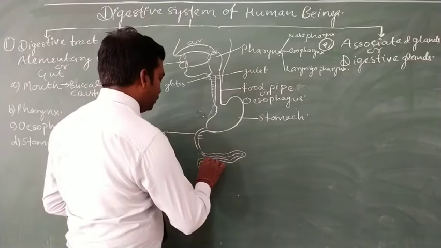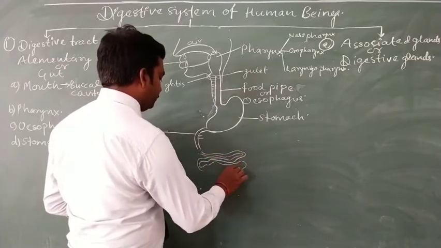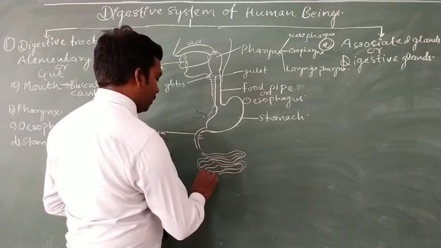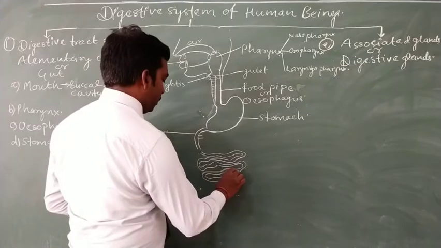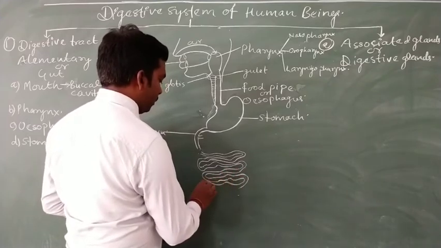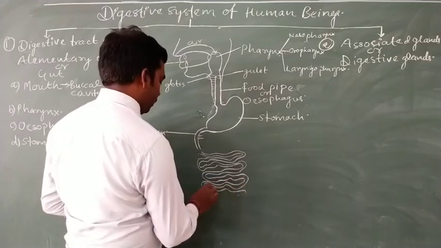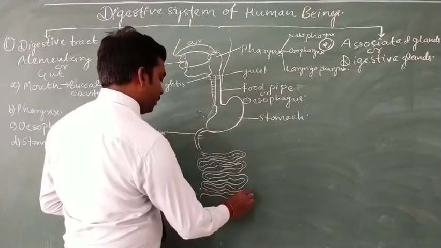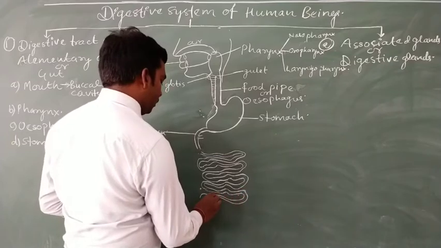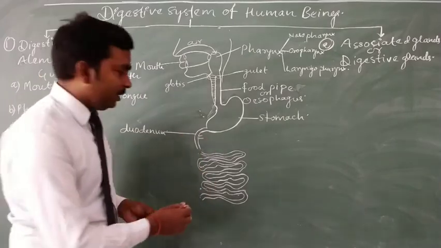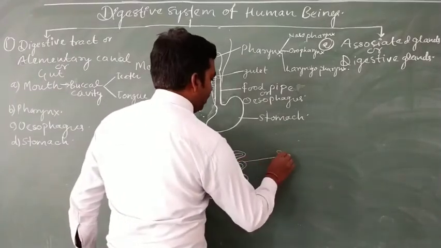This is the highly coiled structure which is known as the small intestine.